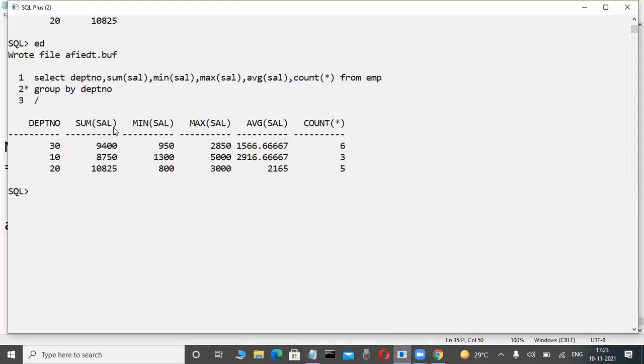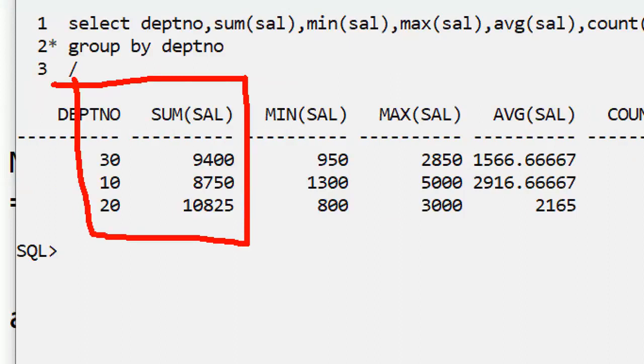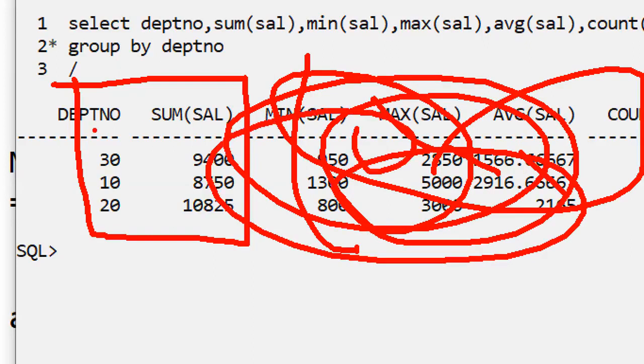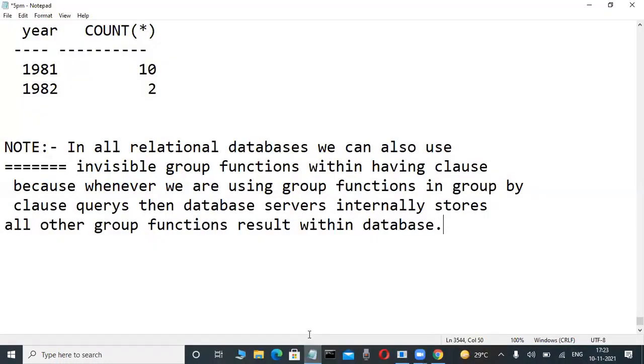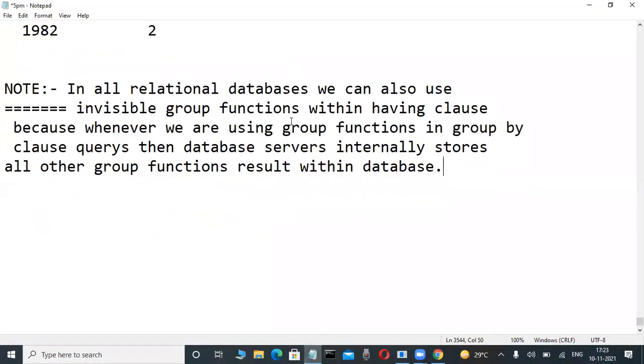Okay, you are observing me, observe here. This is what I am displaying, but unfortunately, all these other functions are internally there or not? Yes, this one is already there. All the things are internally there, but I am not interested to display. Only this one I want to display. Your own wish. Invisible columns in a table exist, but invisible group functions means this is old and already discussed. Okay? One query, write it. Finished this theory.